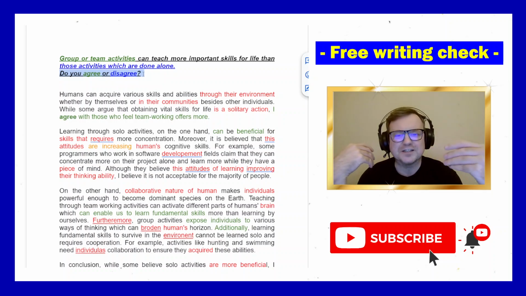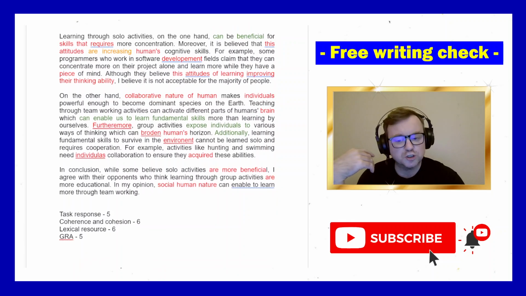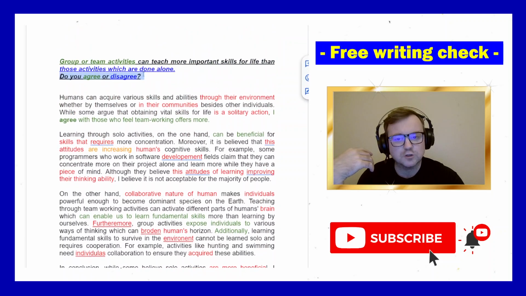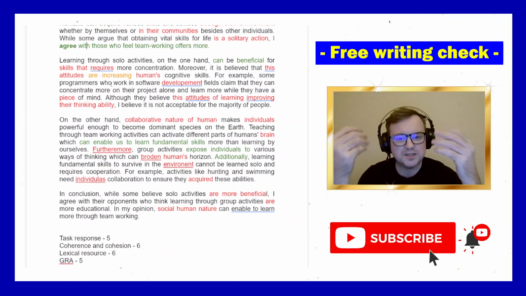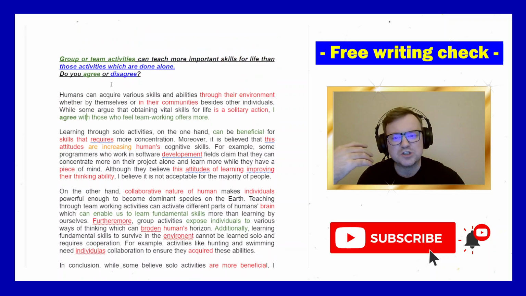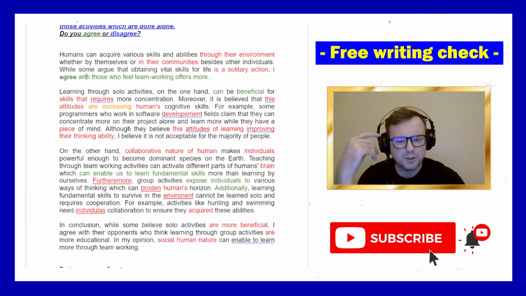We have different kinds of IELTS Task 2 essay questions, and each of them requires a slightly different structure. The structures are very similar. They shouldn't be too difficult to work out, but this structure is for a discuss both sides and give your own opinion. This is not a do you agree or disagree structure. So that's the main point.